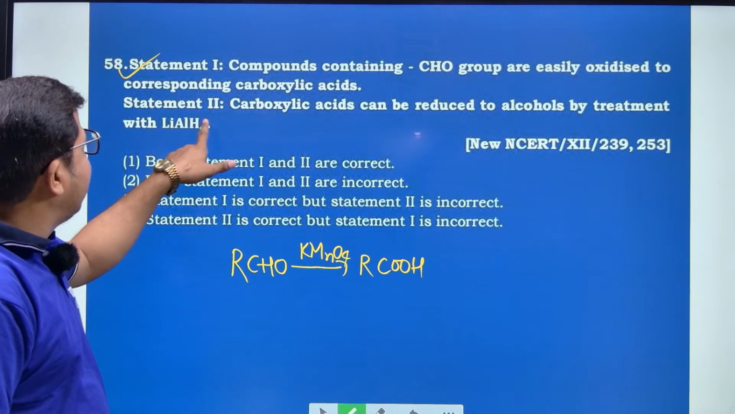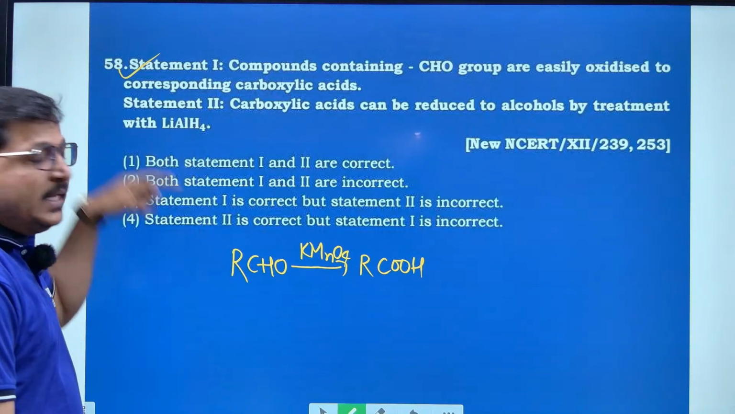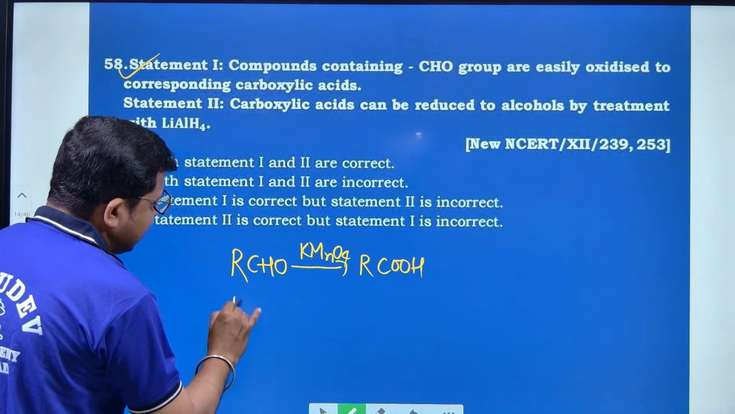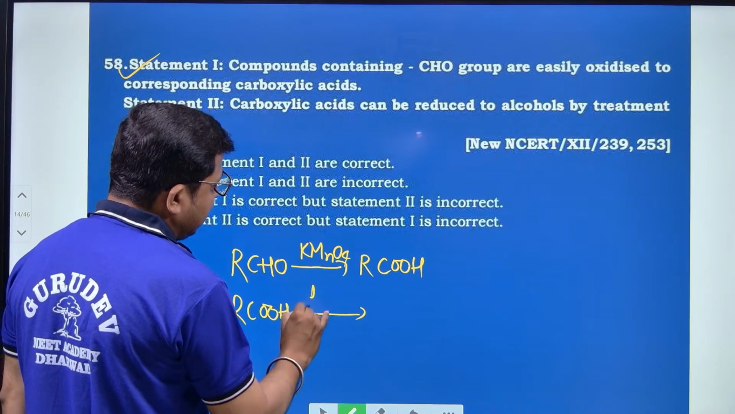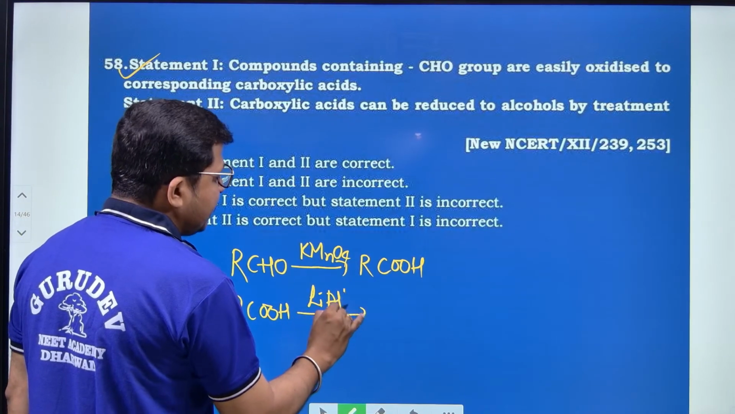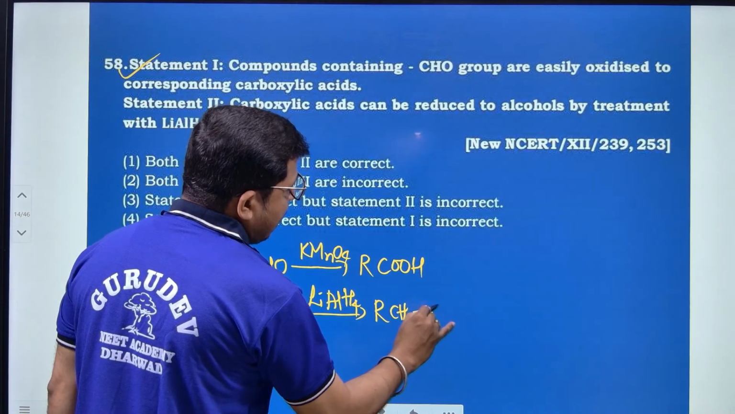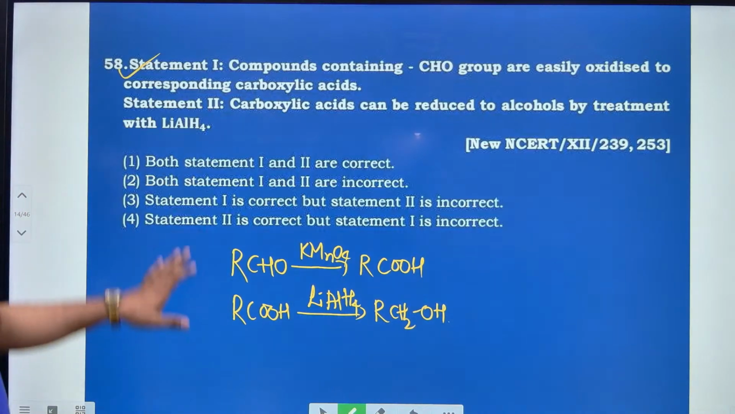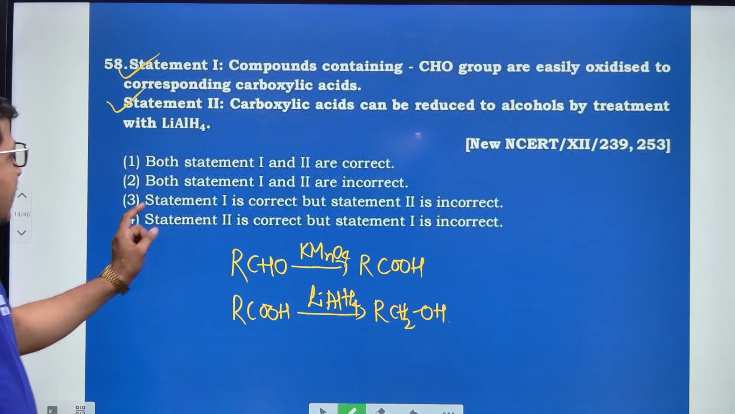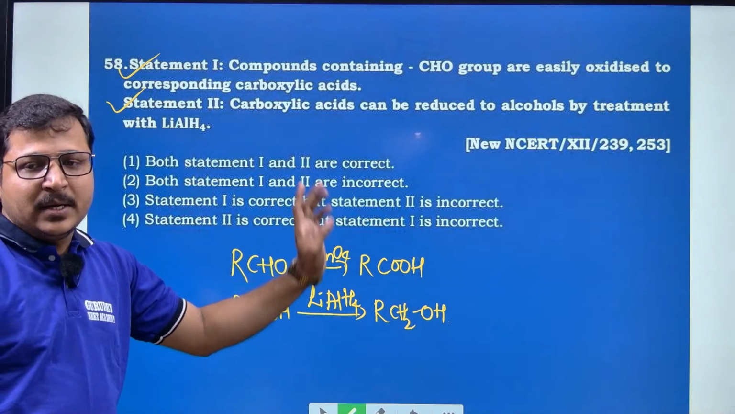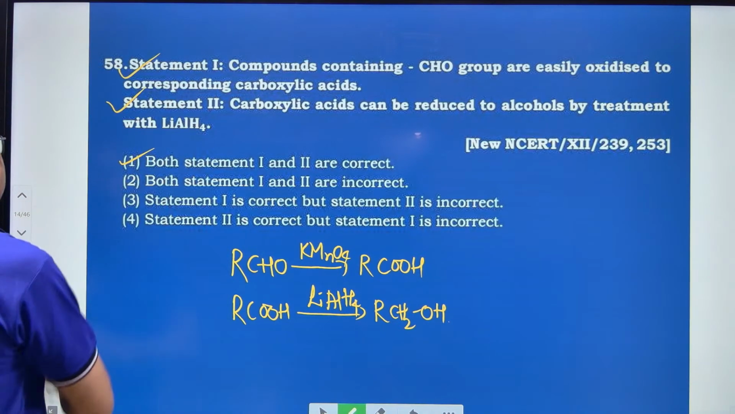Next, statement number 2: carboxylic acid can be reduced to alcohol by treating with lithium aluminum hydride. Yes, RCOOH can be converted with LiAlH4. This will be RCH2OH, alcohols. Hence the second statement is also right. Therefore, both statement 1 and statement 2 are correct. So, option number 1 is the right one.